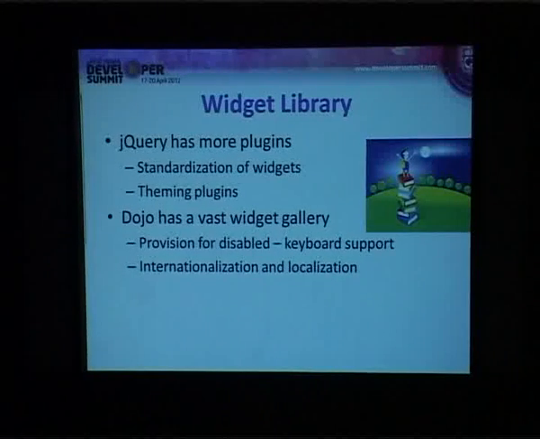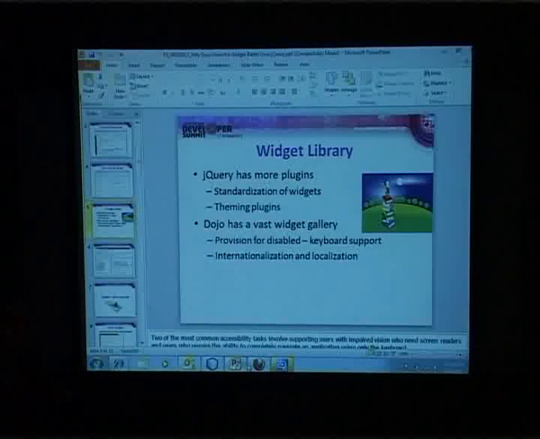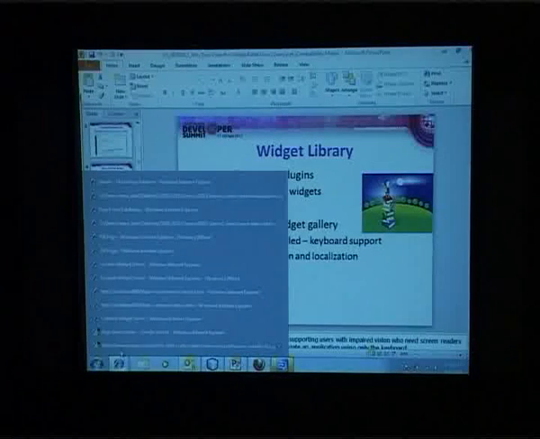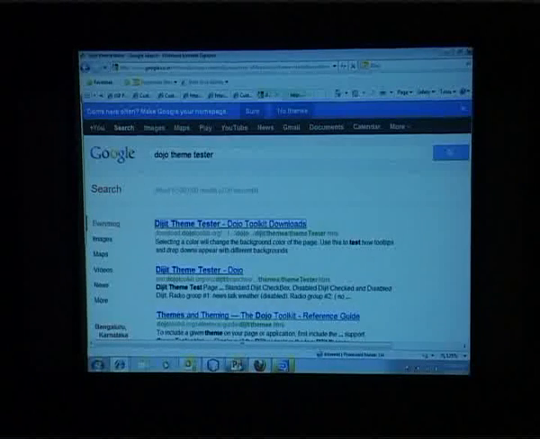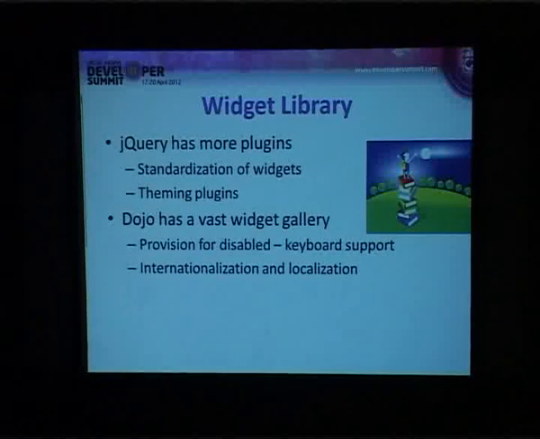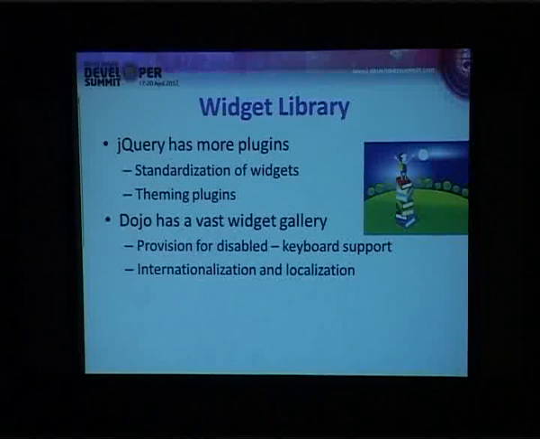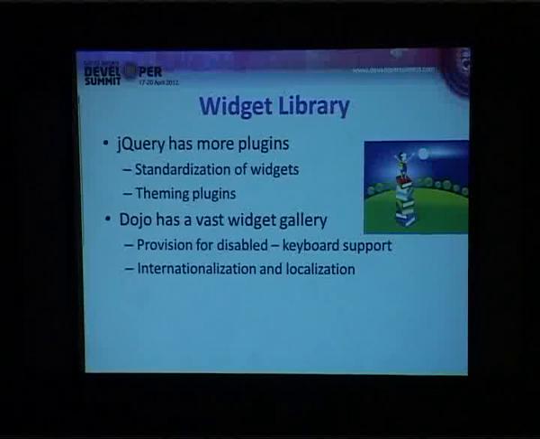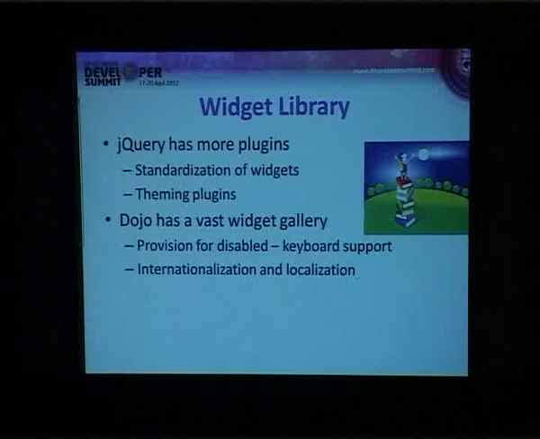The second challenge we have is theming these things. We just now saw that there are 26 themes in jQuery, correct? These 26 themes are applicable only for the ones which you download from the site. But the ones which are donated as plugins by a person like me, I may not maintain the versions of 26 different themes, and I may not be able to switch between that many themes. The plugins donated might be developed with respect to only 1 or 2 themes. In case you are using any other theme, your plugin will not be able to switch between those themes. So theming becomes another challenge. Those two are the major challenges when it comes to jQuery plugins.